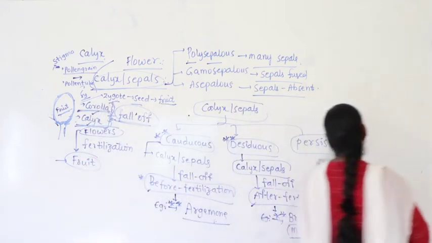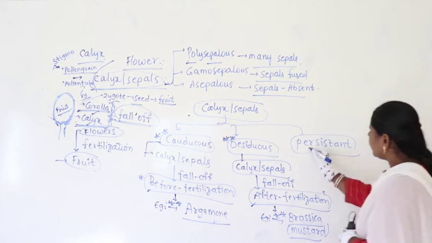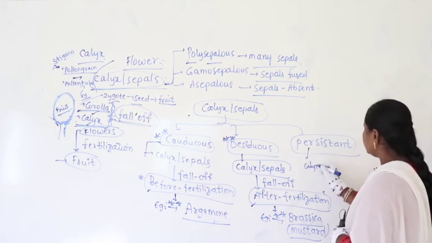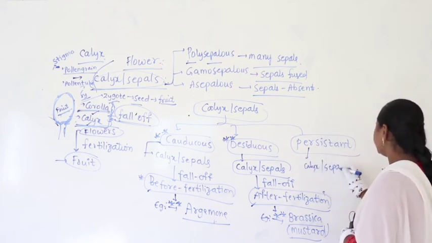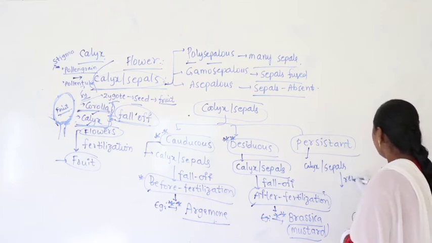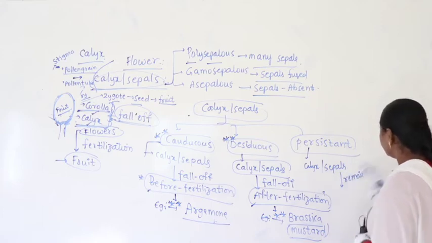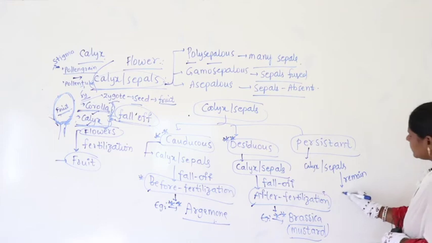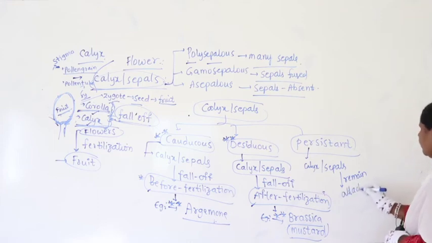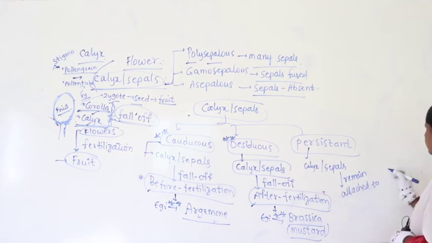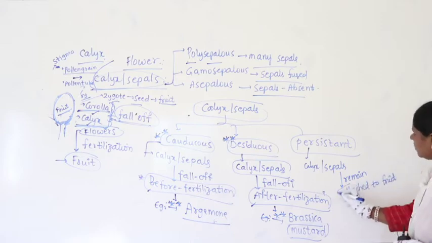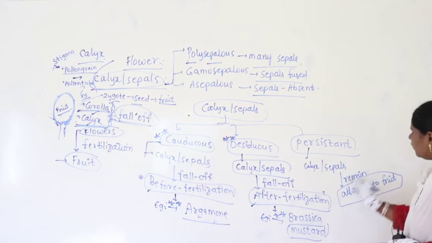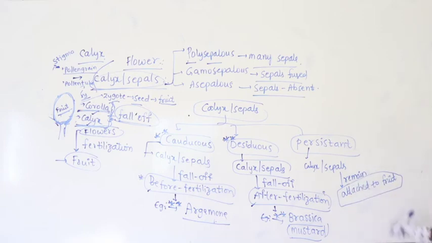Now coming to persistent, calyx or sepals remain attached to the fruit.